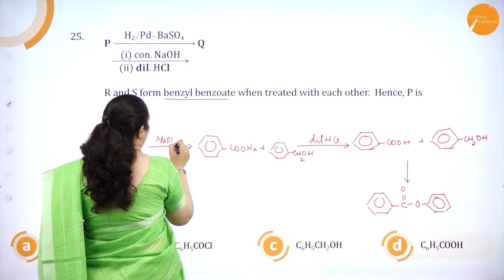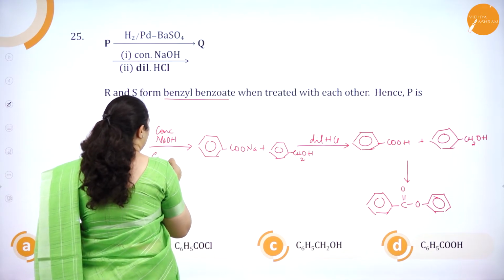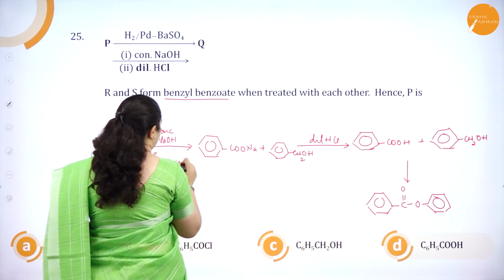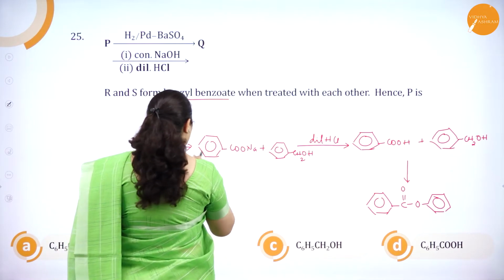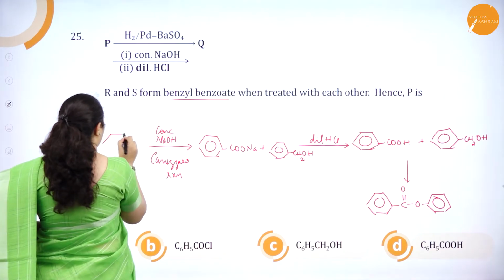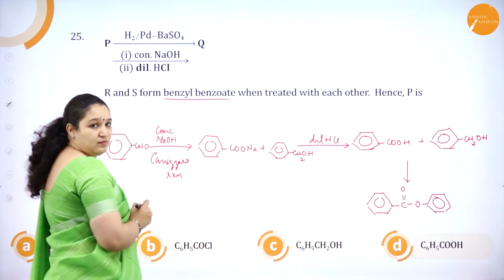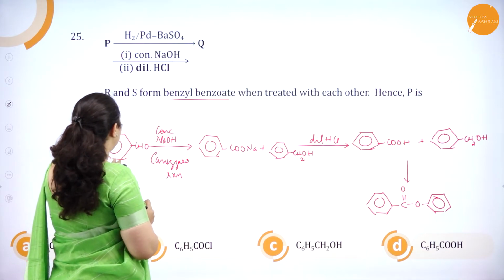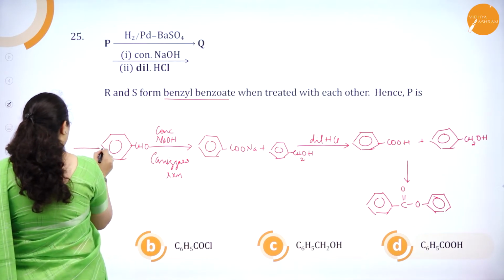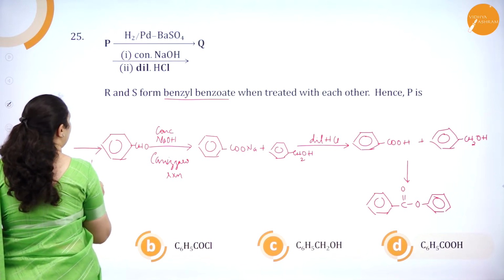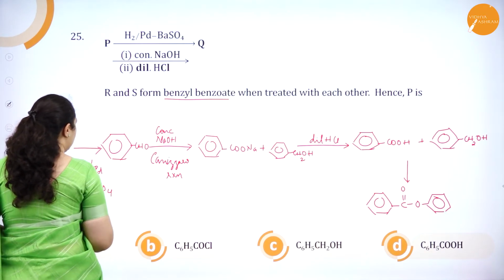NaOH. With concentrated NaOH, it is the Cannizzaro reaction. If the Cannizzaro reaction should give this product, then your starting compound should be benzaldehyde. Correct. Now if you are getting benzaldehyde, this is Q, which was reacted with hydrogen, palladium and barium sulfate, that is Rosenmund reduction.